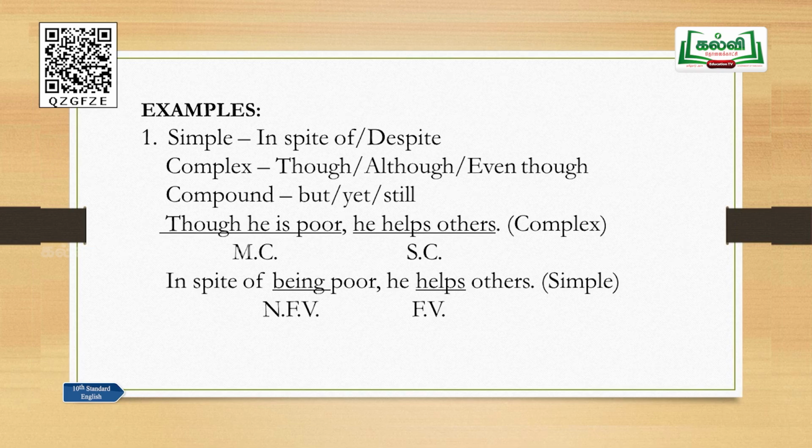How is this sentence changed into a simple sentence? So look at it now. Though he is poor, it is a subordinate clause. Now you should remove the finite verb and change this into a non-finite verb. So what will happen? The clause will become a phrase. In spite of being poor. Here is a finite verb, and look at the sentence, I have just changed this into being, that is a non-finite verb. Though he is poor, that is a clause, and in spite of being poor is a phrase. So when you change a clause into a phrase by changing a finite verb into a non-finite verb, it becomes a simple sentence. In spite of being poor, he helps others.